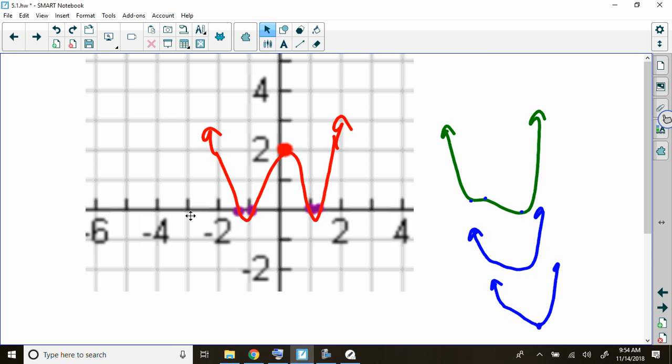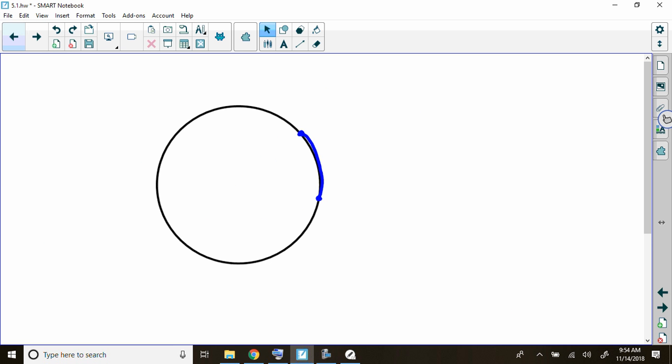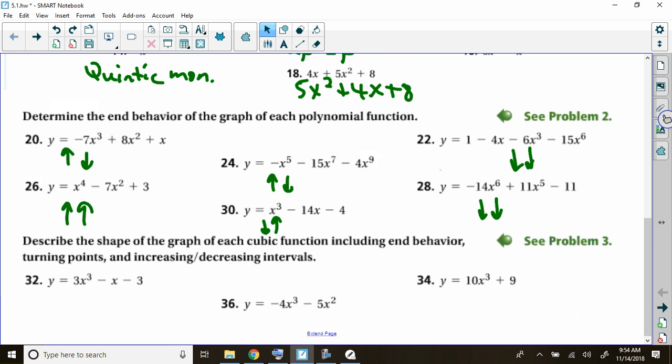Or 3, I mean. It's 1 or 3, right? You got to be careful with your turning points is all I'm saying. So I think that's almost all the exercises other than these 3 that I said we would look at in class. And we will. Number 32, the end behavior is what?